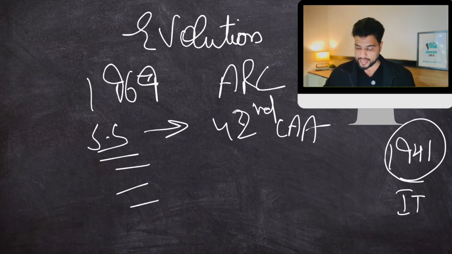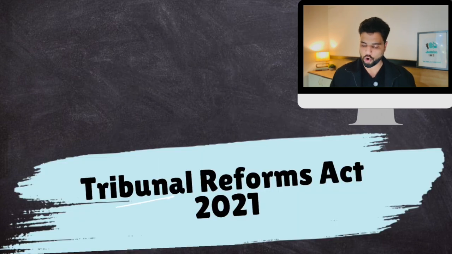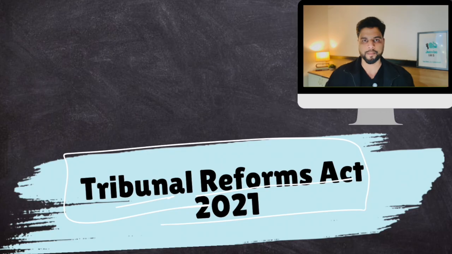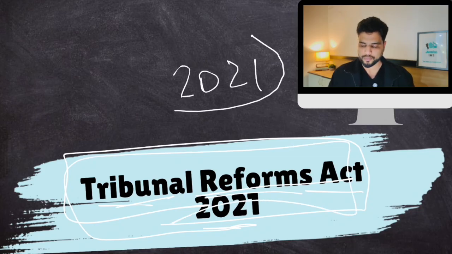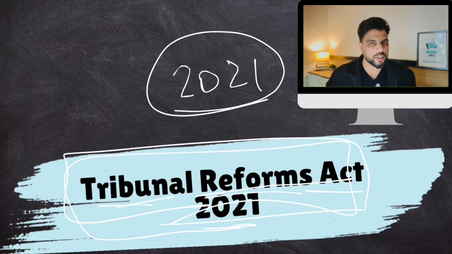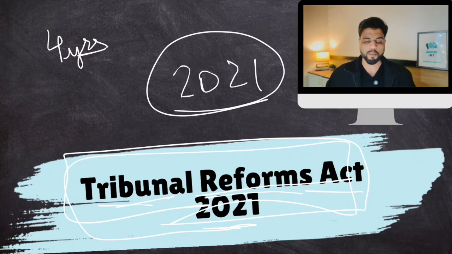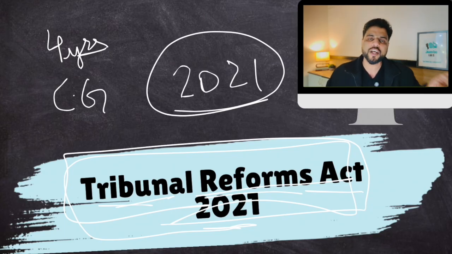All right. And now let's talk about the highlight of the day, basically the reason why we are discussing tribunals, and that is because of this controversial law called the Tribunals Reforms Act. Now, what was the problem with this Act? The Central government in 2021, basically Parliament, enacted a law. Through this law, the tenure of members of tribunals was shortened to 4 years. Plus more powers were given to the central government with respect to appointment, tenure and conditions of service for these members. This makes these members way more dependent on the central government.